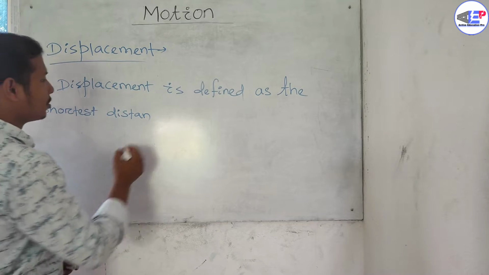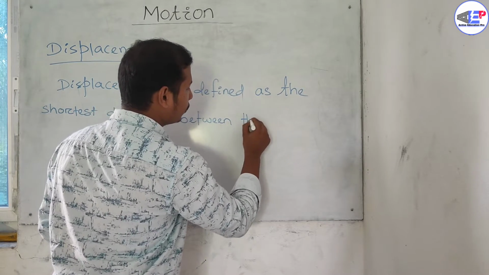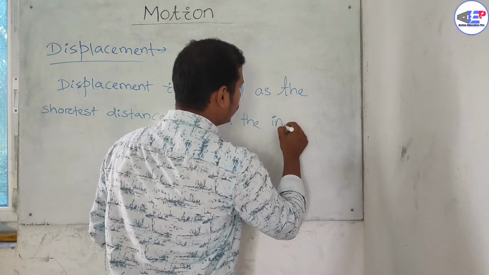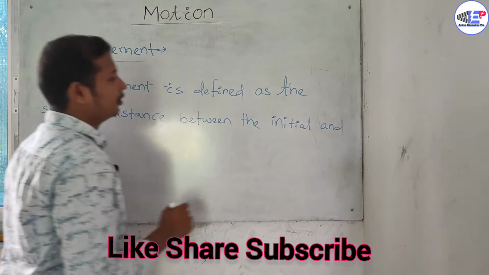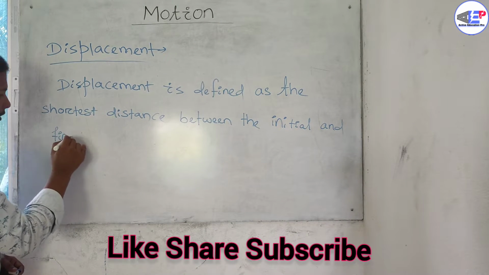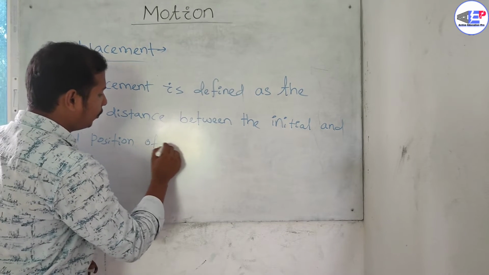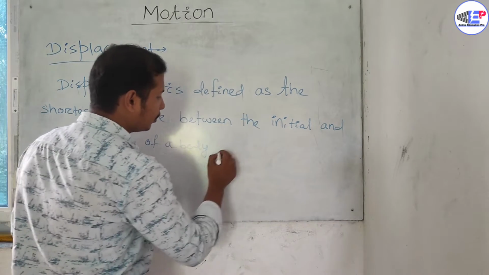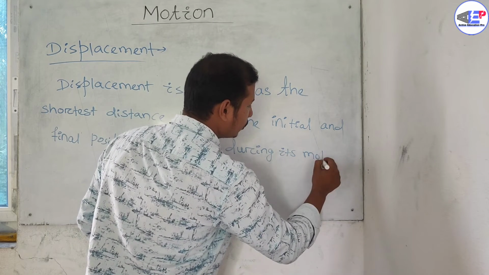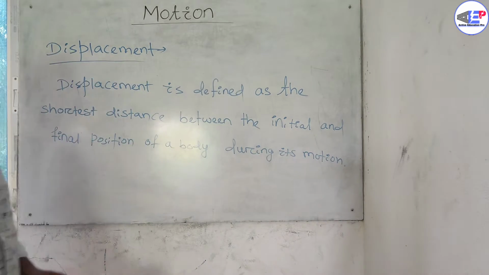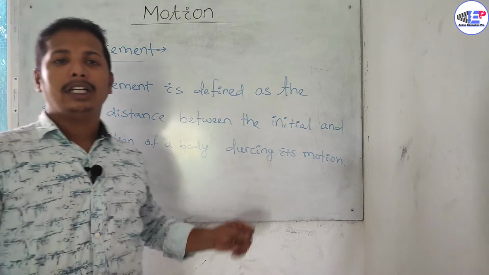Displacement is defined as the shortest distance between the initial and final position of a body during its motion.